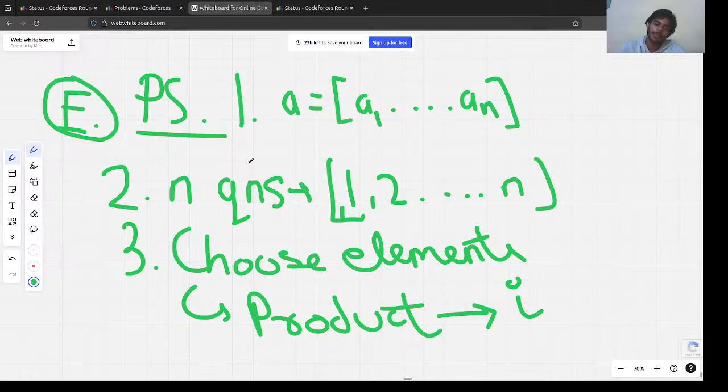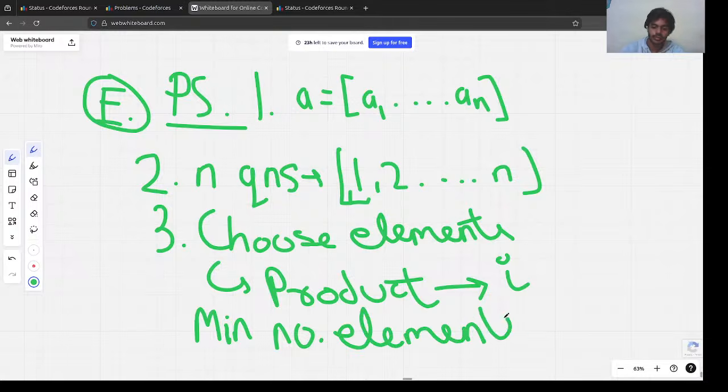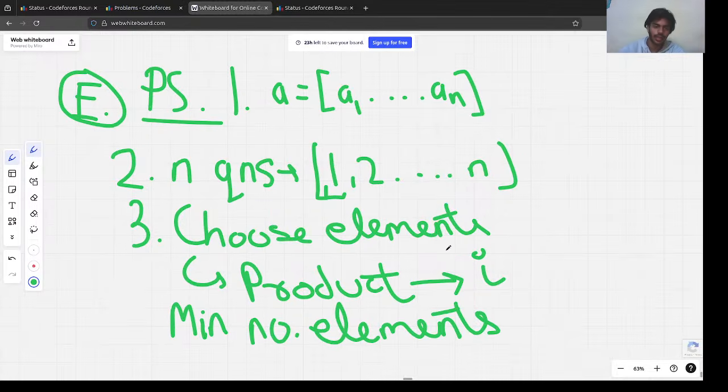This i is the ith question. It could be from 1 to n. We have n questions, 1 to n, and this i is the ith question that we are having. So this is the entire question. Basically for each i from 1 to n, we have to check whether there are some elements that we could choose, and one more thing, we have to choose the minimum number of elements. Okay, this is the entire question.